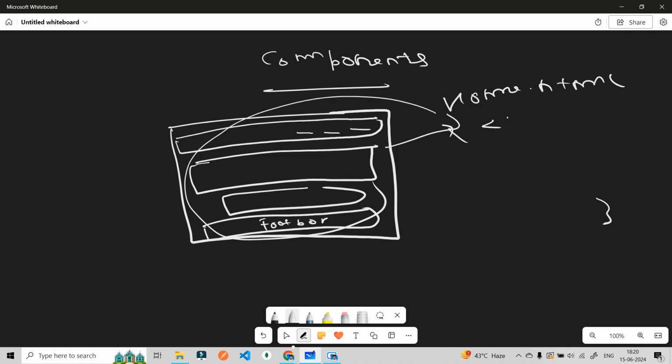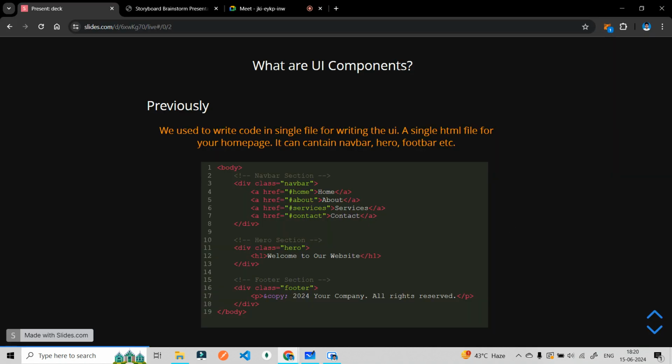and we used to write all this code into a single HTML file. First a nav bar section, then the hero section of the home page, something like this code. As you can see, this is a good example. The navbar is created, then there is the hero section, and then the footer section. As simple as that. So you are writing your code in one HTML file, writing the UI in a single HTML file for your homepage.